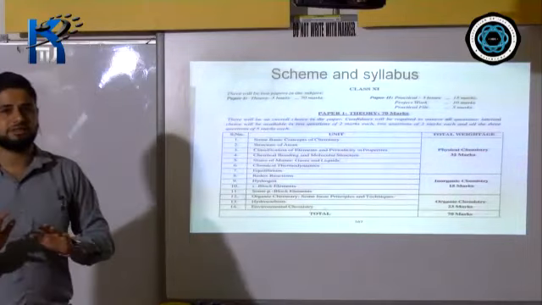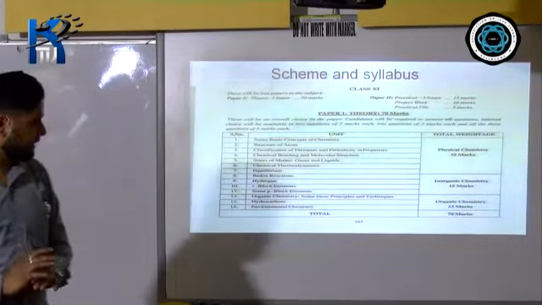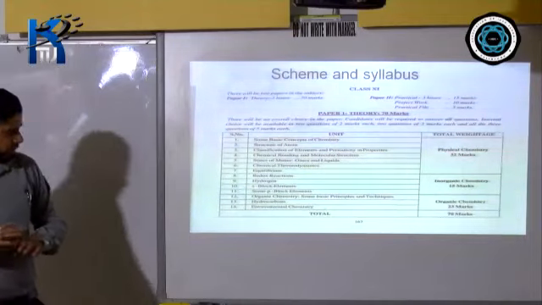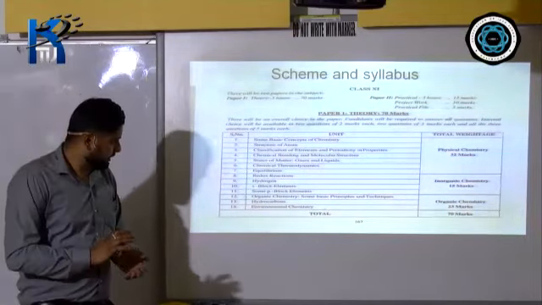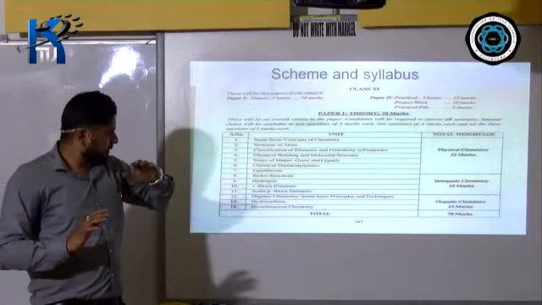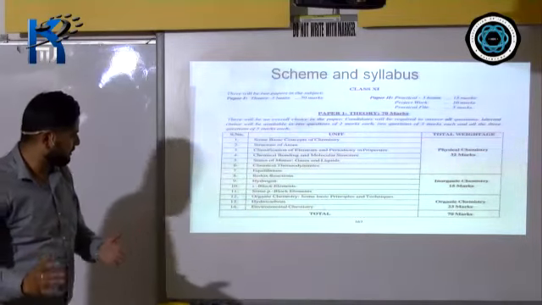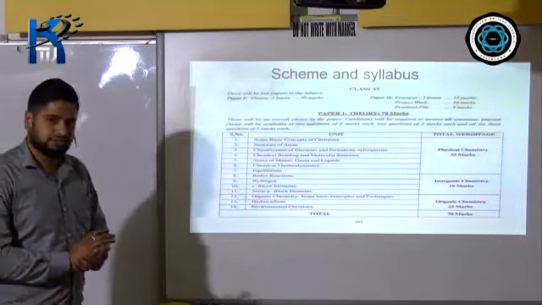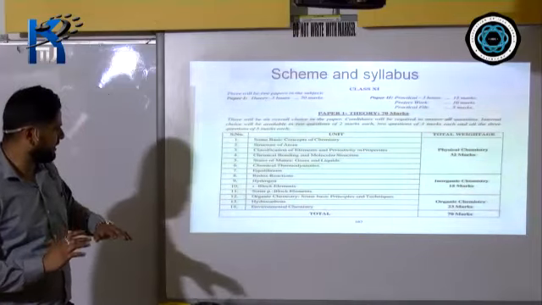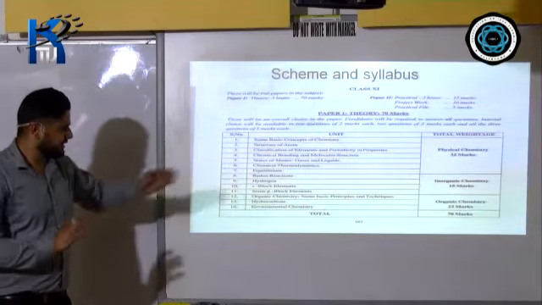And chapter number 6, chemical thermodynamics. This thermodynamics term is also there in physics. The same chapter is there in physics, so there is some relationship between class 11 physics and chemistry. So this topic is also there in physics, and you'll study the same type of topics in this chapter.